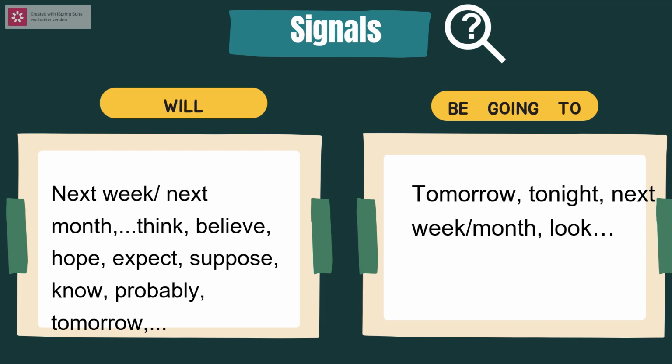And in the be going to structure, you can find the signals are some sentences that stand before this structure. They show the evidence that is related to the result of the sentences, then after, like tomorrow, tonight, next week, next month, or look.